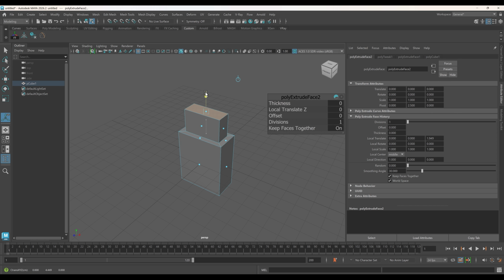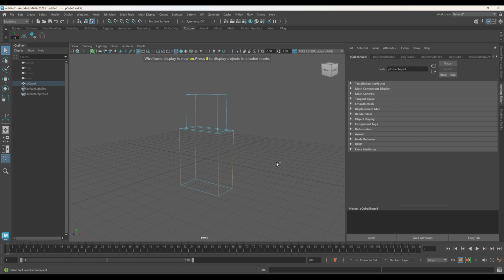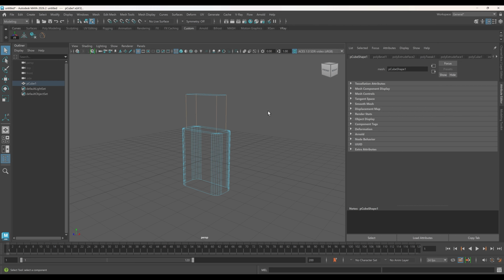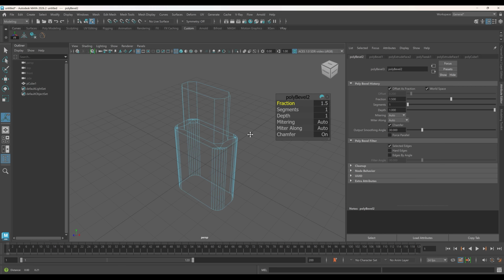We will use different bevel values for the top and bottom, so let's work on them separately. Select the bottom edges and apply a bevel like this. Select the top edges and apply a bevel like this.